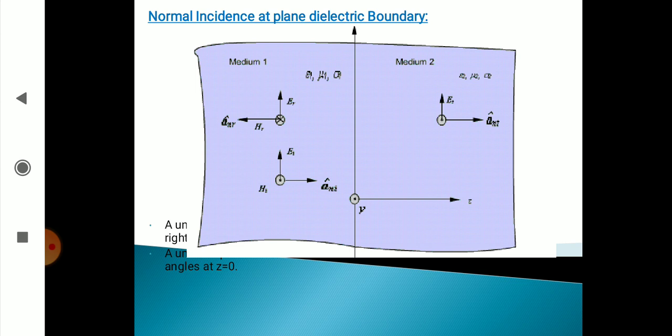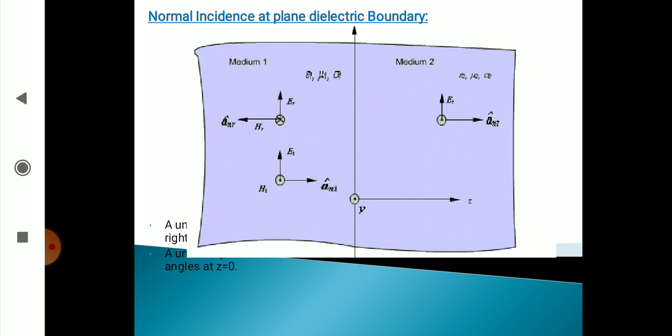Now let us assume certain things. Let EI and HI be the field strengths of the incident wave striking the boundary, let ET and HT be the field strengths of the transmitted wave in medium 2, and let ER and HR be the field strengths of the reflected wave in medium 1 returning from the interface.